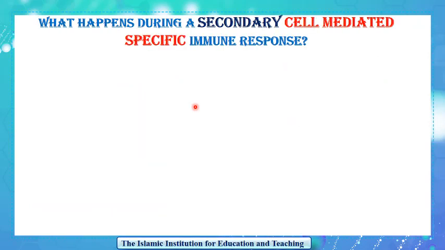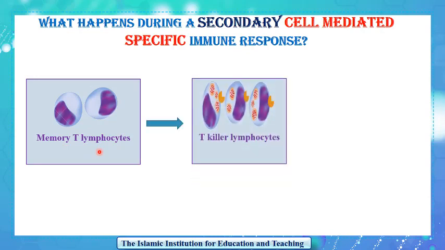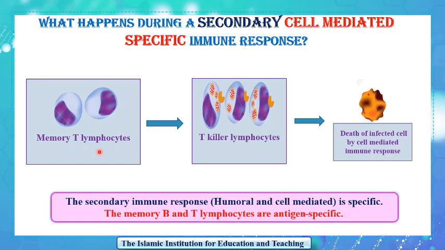What about the secondary cell-mediated specific immune response? Also, there is formation of memory T cells during the primary cell-mediated specific immune response, and these memory T cells will always intervene during the secondary specific cell-mediated immune response. These memory T cells will lead to the death of the infected cell. Don't forget that the secondary immune response, the humoral and the cell-mediated one, is specific. The memory B and T lymphocytes are antigen specific.